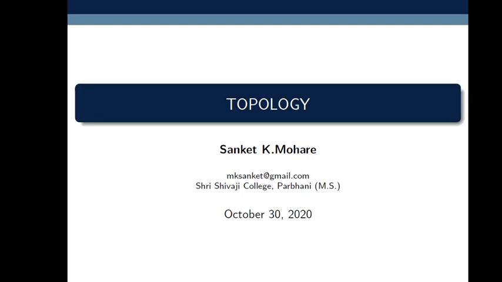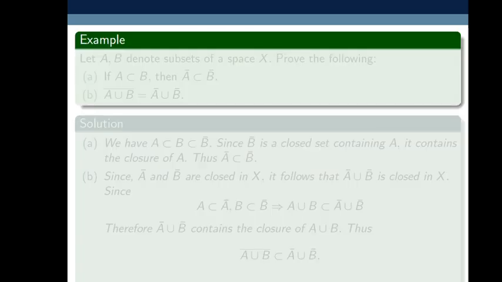In earlier lectures, we discussed closed sets, closure and interior of a set. We define the closure of a set as the intersection of all closed sets containing A, where A is a subset of a topological space X. Also, if A is a subset of topological space X, then A is contained in the closure of A. This is important. And also, if A is equal to the closure of A, then set A must be closed. So let's have one example from the exercise.